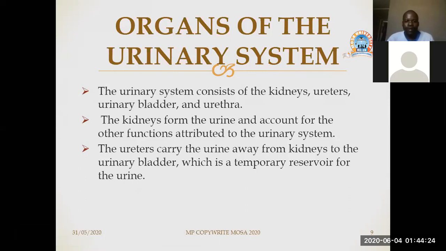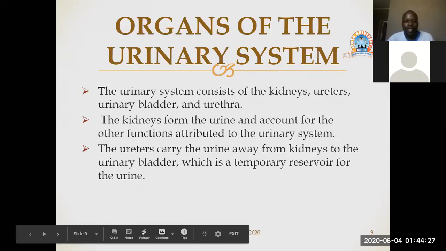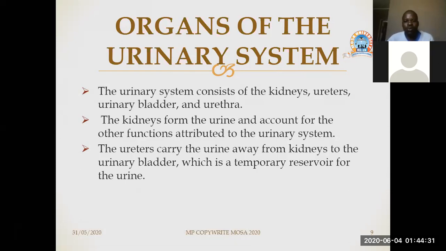The kidneys form the urine and account for the other functions attributed to the urinary system. So the kidneys' main function is to form urine, and other functions that we will learn later as we go into detail of our discussion. The ureters carry the urine away from the kidneys to the urinary bladder, which is a temporary reservoir for the urine.